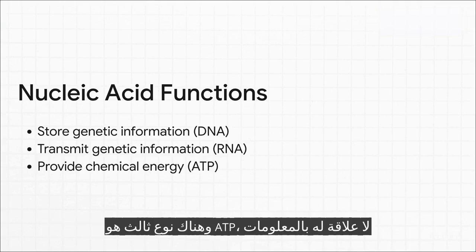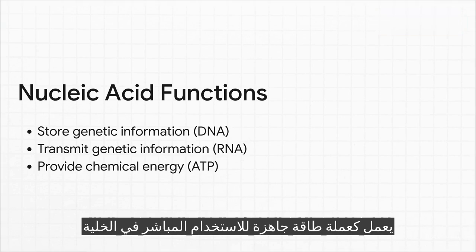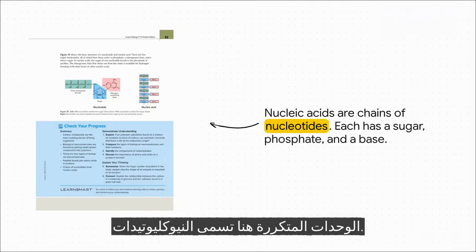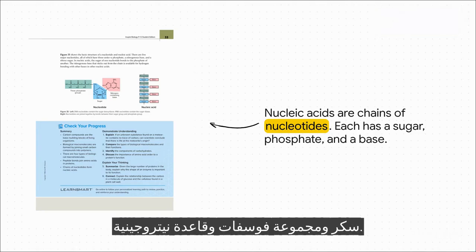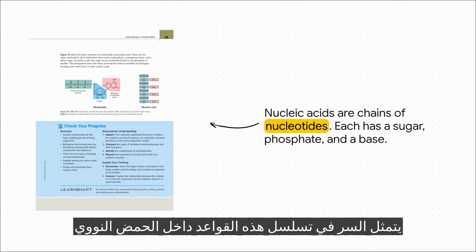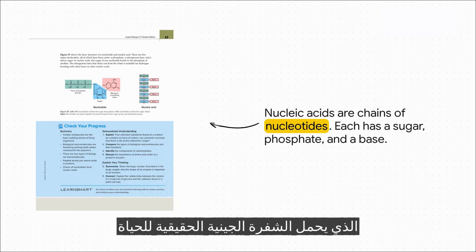And there's a 3rd type, ATP, that isn't about information. It acts as the direct, usable energy currency for the cell. The repeating units here, they're called nucleotides. Each one is made of 3 parts, a sugar, a phosphate group, and a nitrogen-containing base. It's the specific sequence of these bases in DNA that contains the actual genetic code for life.